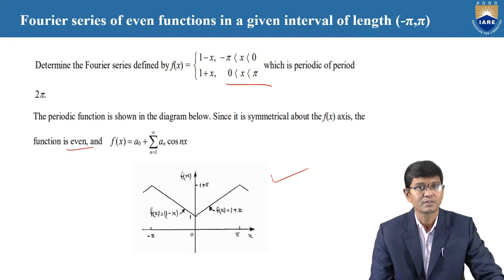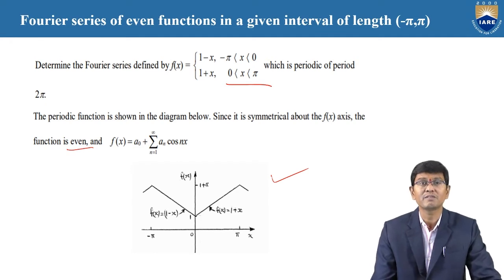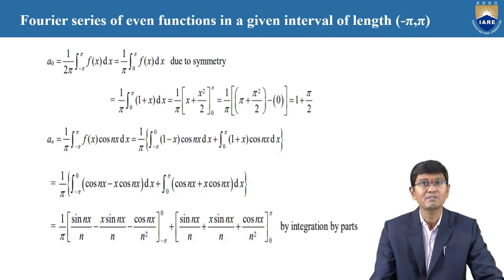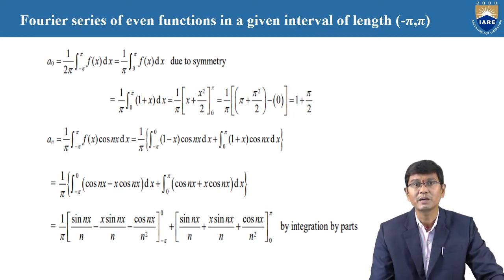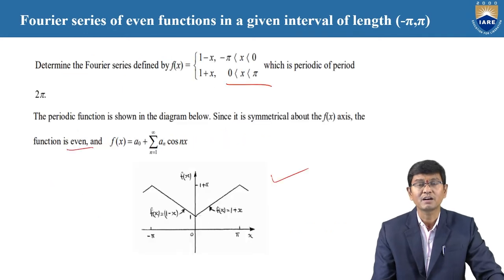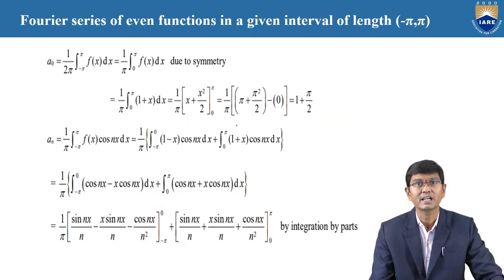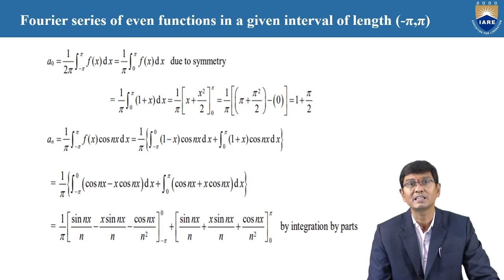And here the required Fourier series is f of x equal to a naught plus summation n is equal to 1 to infinity of an cos n x. Therefore, the value of a naught is nothing but 1 by 2 pi integration minus pi to pi f of x into dx. This is by the alternate formula, because at the time of calculating a naught, you need to mention 1 by 2 pi integration minus pi to pi f of x into dx.